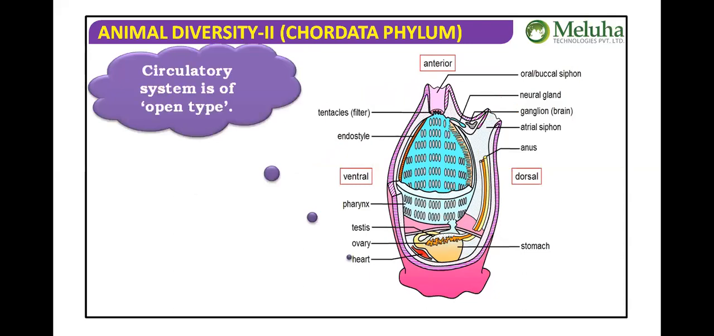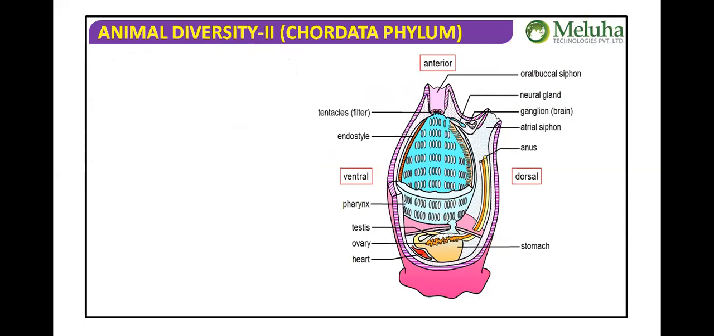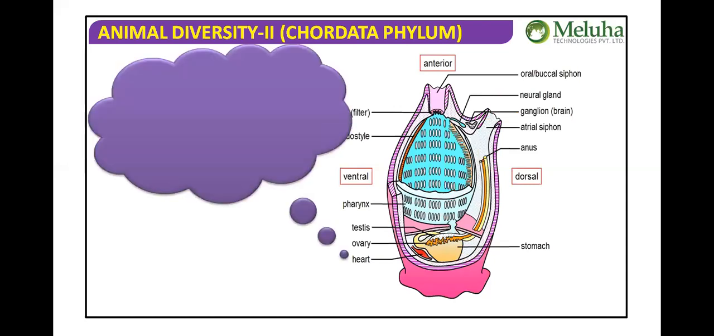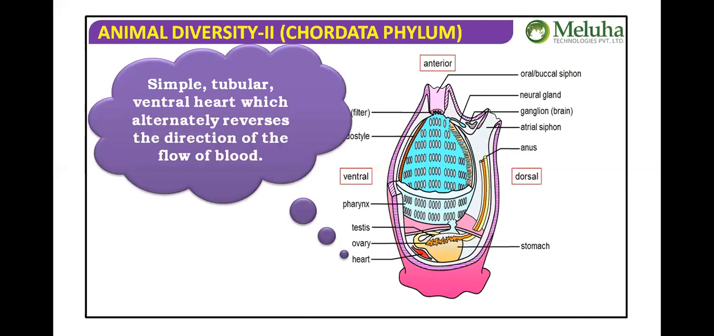the circulatory system. An open type of circulatory system is present, which means the blood flows in the body cavity. Blood vessels are present, but capillaries are absent. From the beginning we are seeing this. A very interesting heart you can see here: a simple tubular ventral heart, which shows a periodical reversal of blood flow. So have you seen the heart here? A tubular heart.